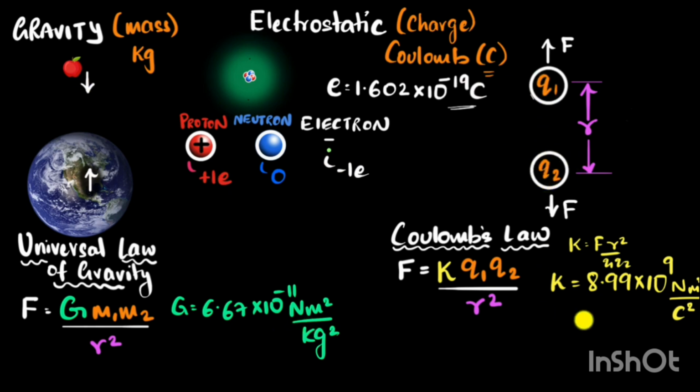But there's another thing that we can see. Look at the value of K. It's much bigger compared to the value of G in standard units. From this, we can guess that Coulomb's law is much, much stronger than the force of gravity, which means if you take, for example, two protons and compare the force of gravity with the electrostatic force, the Coulomb's force, you will find the Coulomb's force to be way stronger, orders of magnitude stronger than the force of gravity. And so that's why at the subatomic scale, we can completely ignore the force of gravity. It's the electrostatic force that dominates.